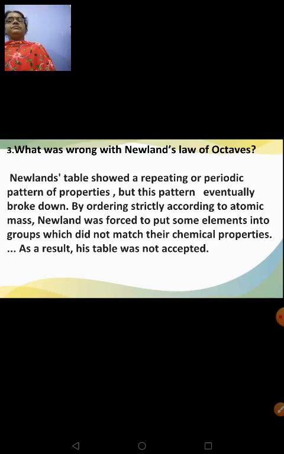Okay, or when you talk about any limitations also, you can bring down here. He did not think about the existence of elements that were discovered later. He thought only 56 elements were available. All those things can be said here. So what was wrong? Any of the limitations, depending on the weightage. Okay.